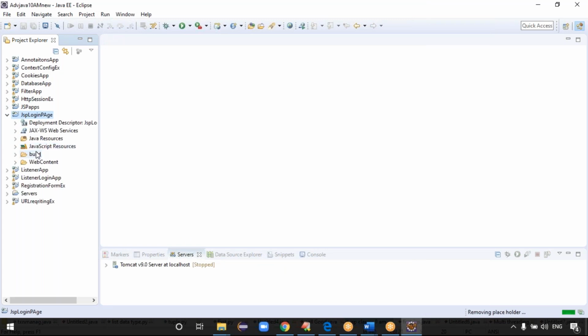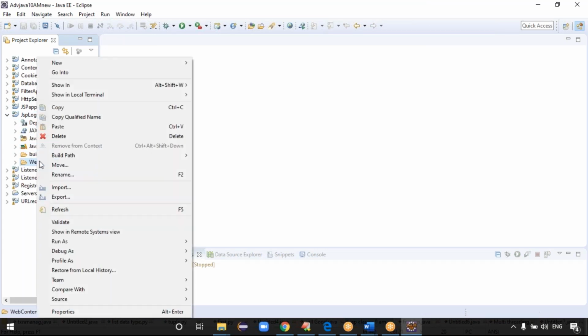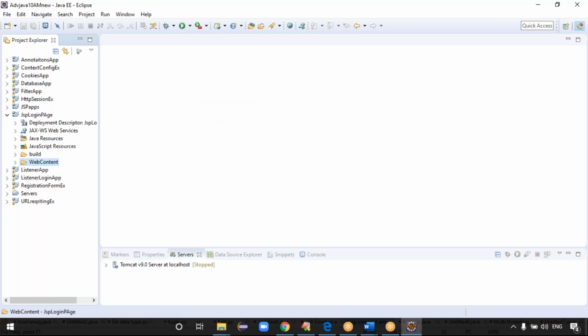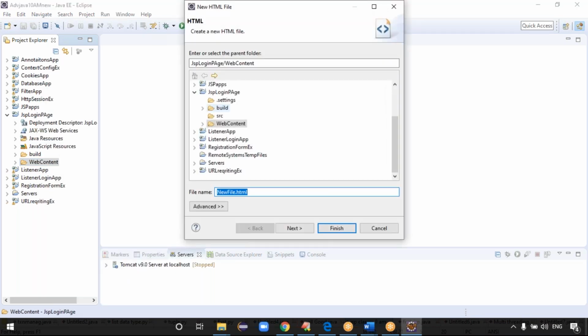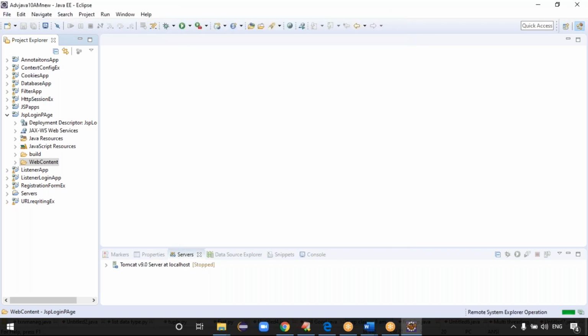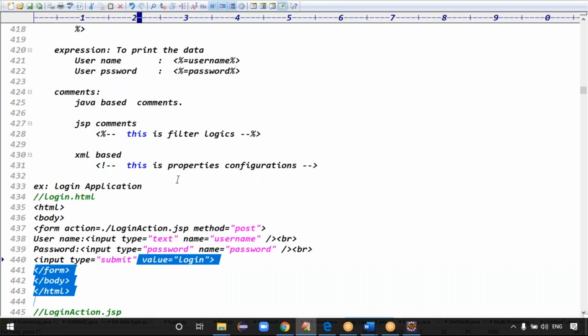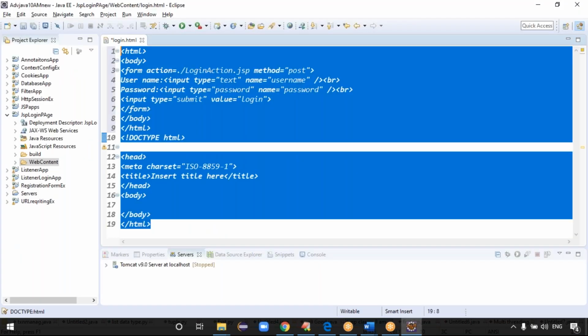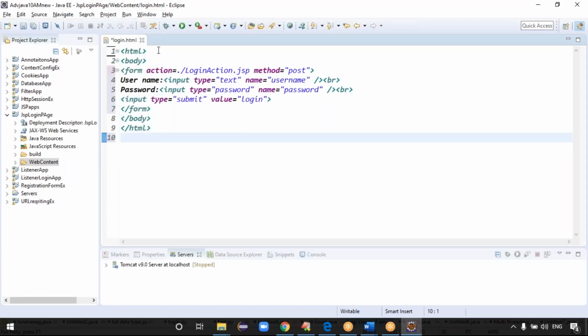First of all, we have to create the login HTML file. First of all, an HTML file is required, right? In the WebContent folder, new, I want to create the HTML file. What is the file name, guys? Login.html. In the login.html file, can I take this login.html data? Yes. You see this one here? The HTML body is there.